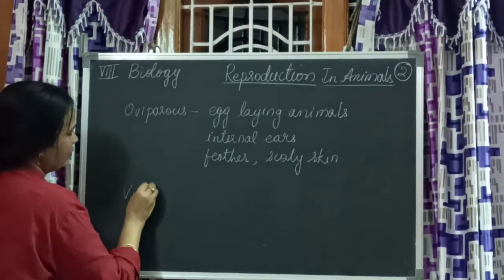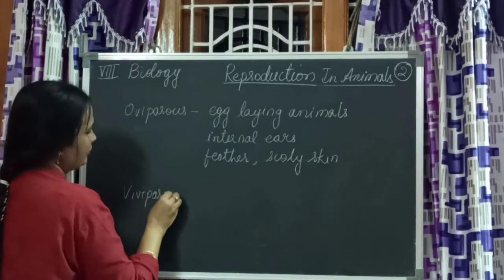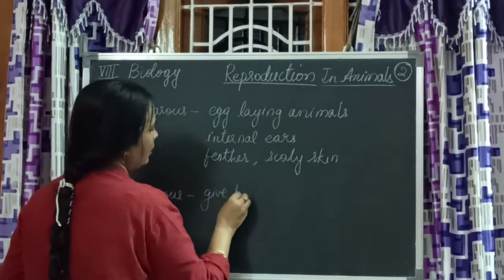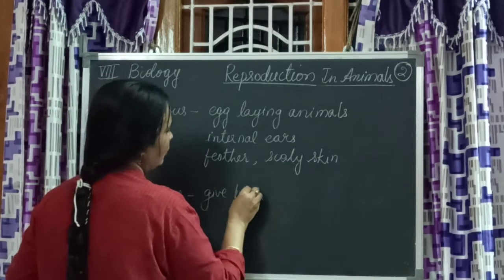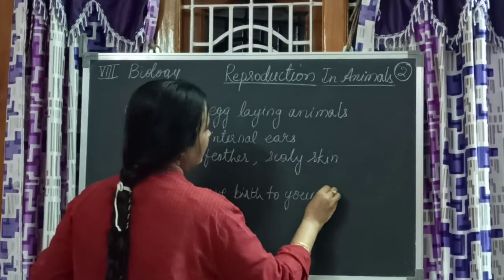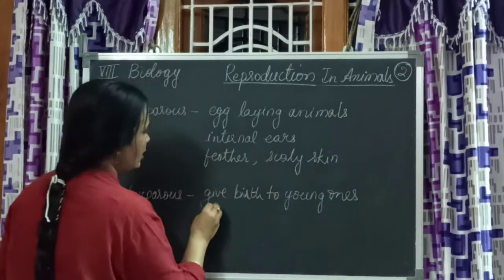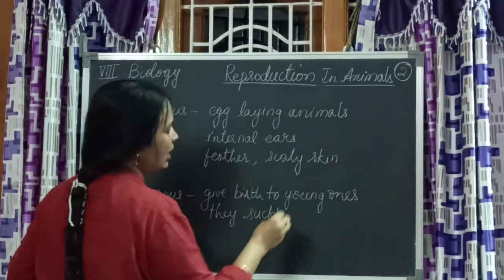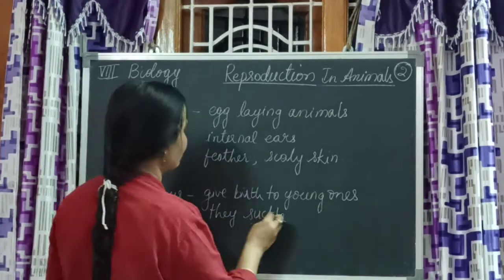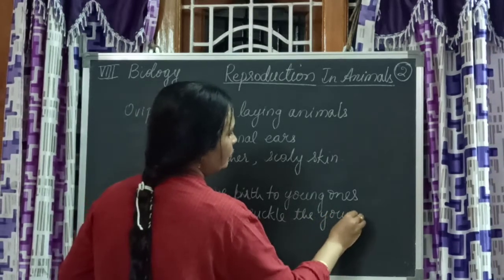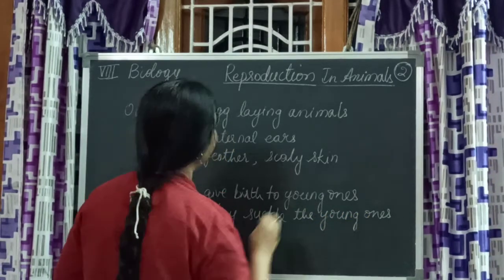Viviparous animals give birth to young ones. They suckle the young ones. That means they give milk to the young ones. We call it breastfeeding.